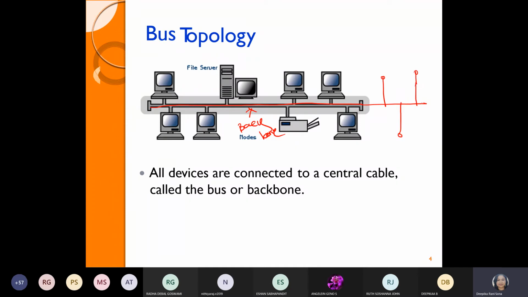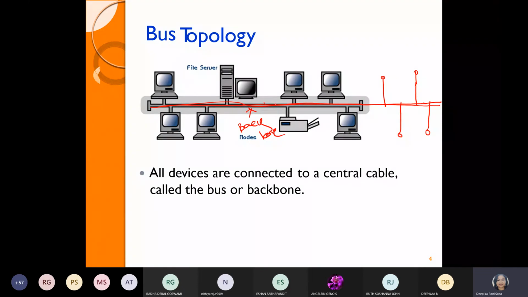So this is one advantage and very simple to install. Okay. Then what is the drawback of this? First we have to find out what are the advantages and disadvantages. If you extend the cable, the central cable, all the devices are connected to this central cable. This is easy to extend as many as wire if it is possible by you. You can extend the wire and you can connect that many number of devices. But the drawback is if the central cable you are going to drag it for a long distance, it is not possible. For a small distance only this is possible. So this is the first disadvantage.